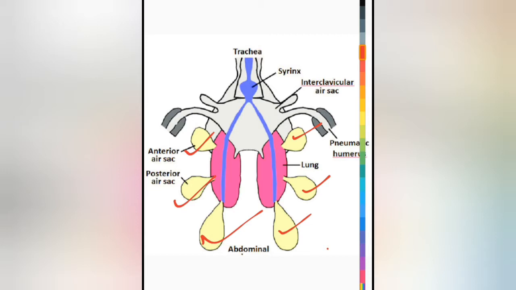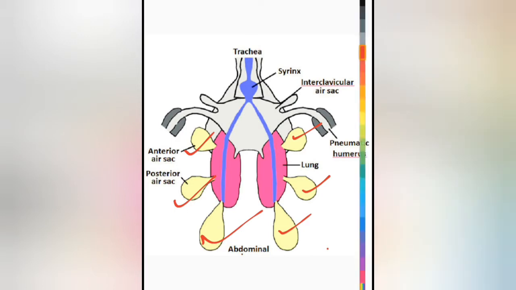This air makes the body light in weight, and as a result it helps to increase the buoyancy of the body, which in turn is helpful for flight over the ocean, for a long-term flight.